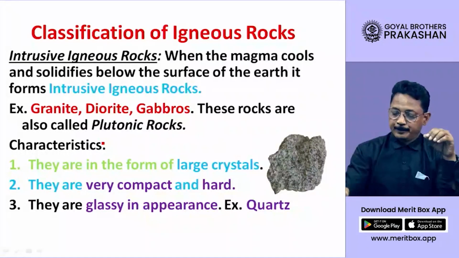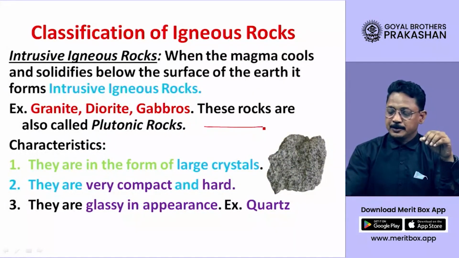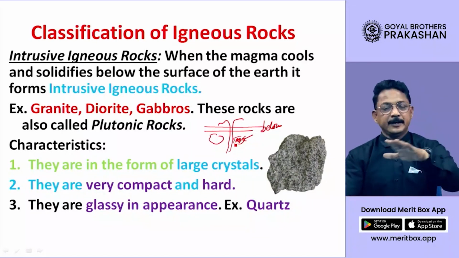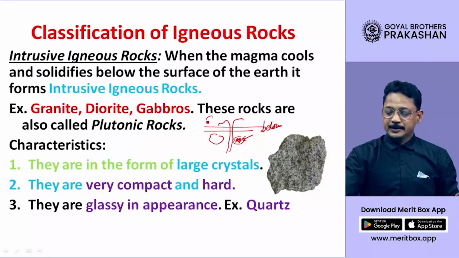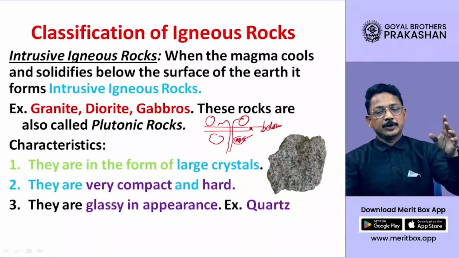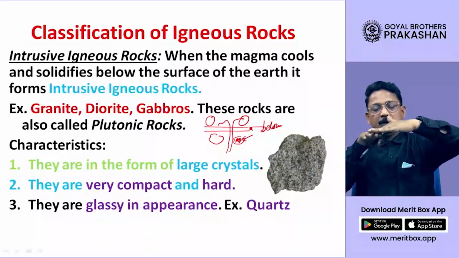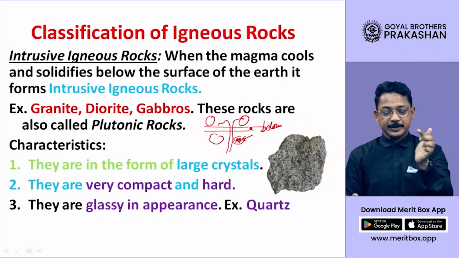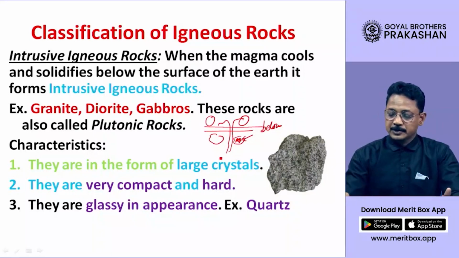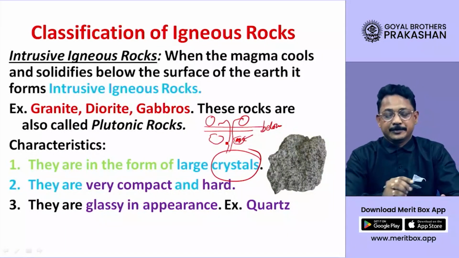Please remember that suppose this is the surface of the earth, the lava has started coming out, but before that it sometimes solidifies below the earth's surface. Here the cooling will take place gradually over a long period of time. Outside, if lava comes out, dear student, it will solidify very quickly. But below the earth's surface, it will solidify slowly and turn into large crystals. Therefore, these rocks are crystalline in structure.